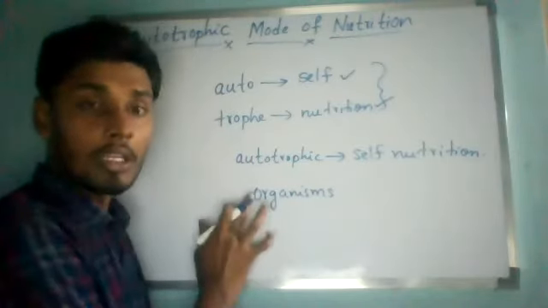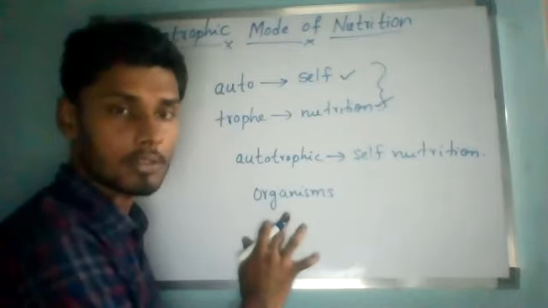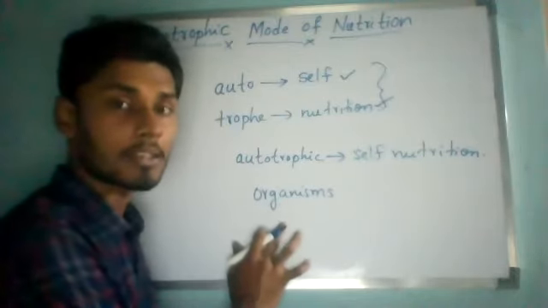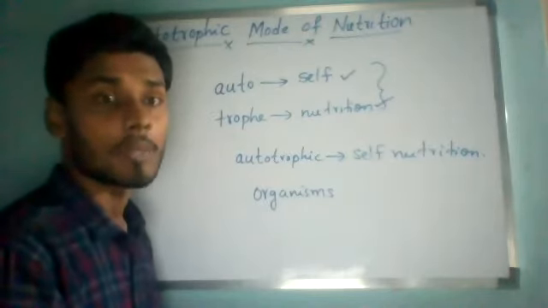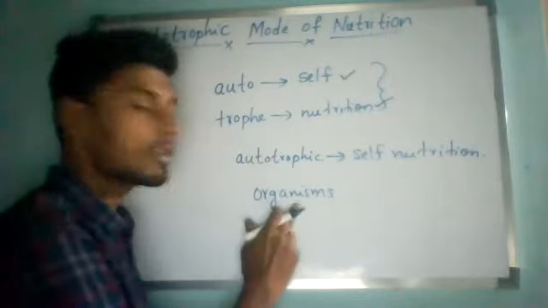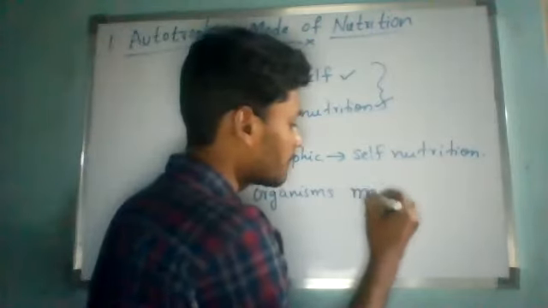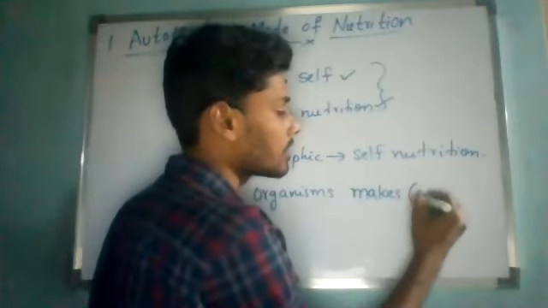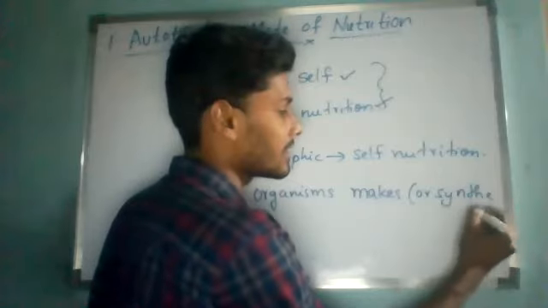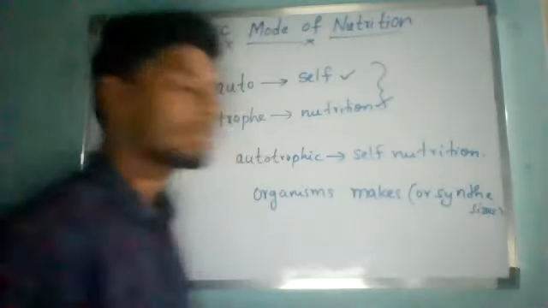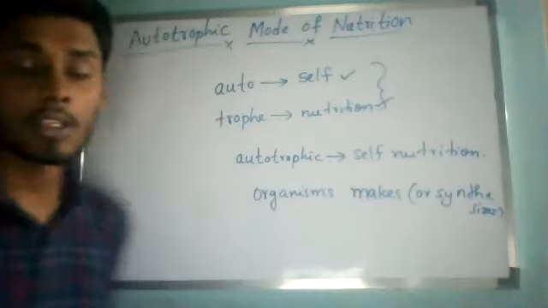Understand? In this autotrophic nutrition, the organisms make their own food from inorganic raw materials. The organisms make, or you can use the scientific word synthesize, their own food.